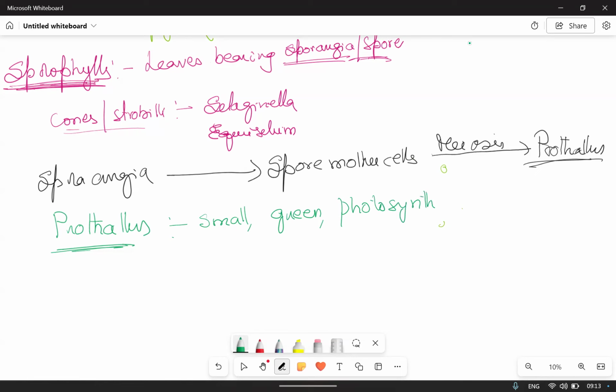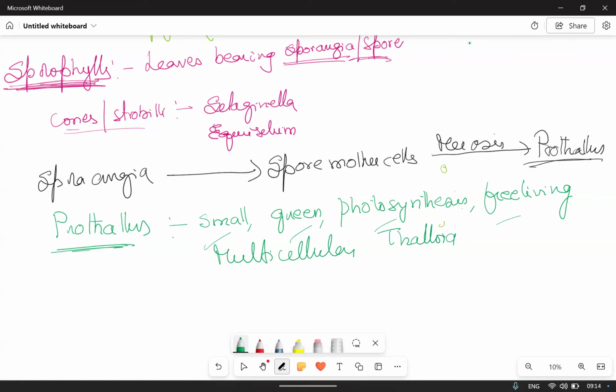Because it is green and undergoing photosynthesis, it is leading an independent, free-living life. It is not depending on the sporophyte. In bryophytes and pteridophytes, the gametophyte is free living, independent, remember. Small, green, photosynthetic, free living, multicellular. Multicellular, okay? And thalloid.